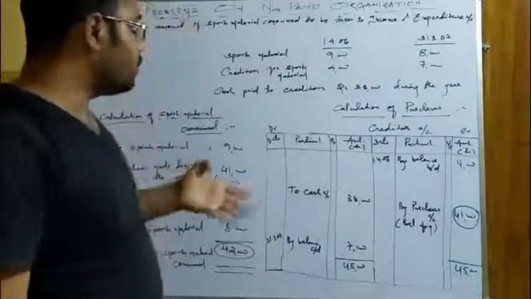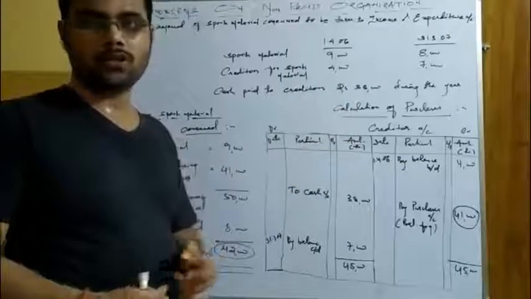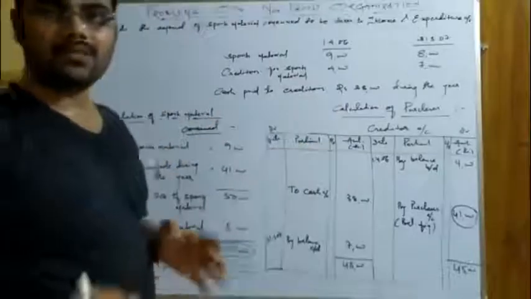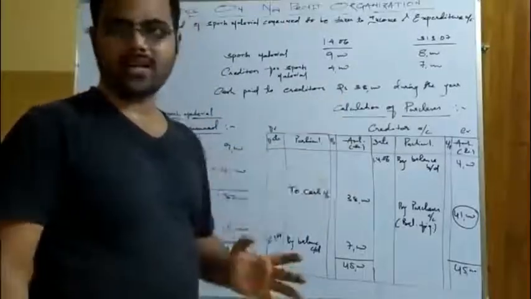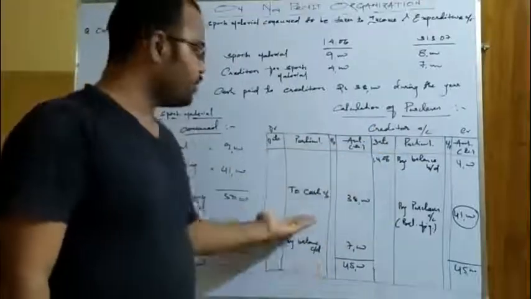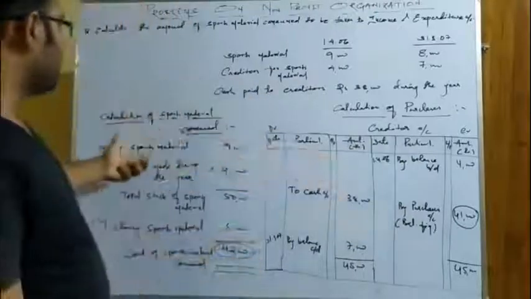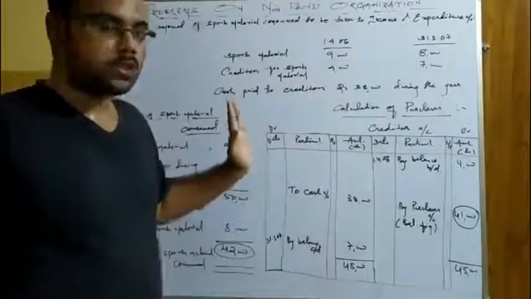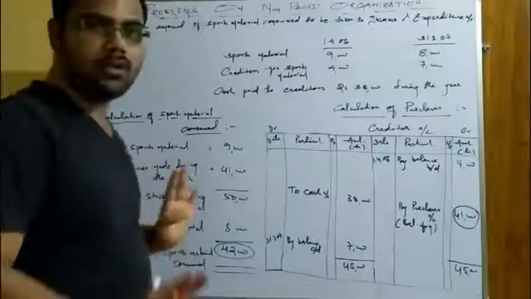You can also prepare the opening and closing balance of creditors, as you do in the calculation of subscription, but you may not understand that. That is why I have taken the simplest way to solve, by preparing the creditor account. You can post it very nicely: opening balance, closing balance, payment to the creditors, purchase from the creditors. After getting the purchases, you can use the formula: opening stock plus purchases minus closing stock. Then you get the answer: the cost of material consumed during the year, that is 42,000.